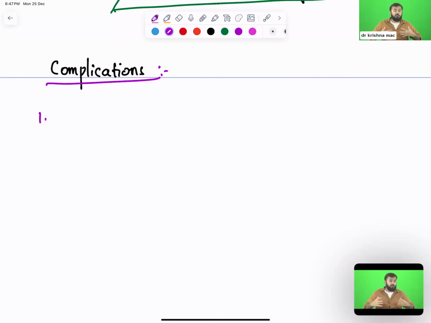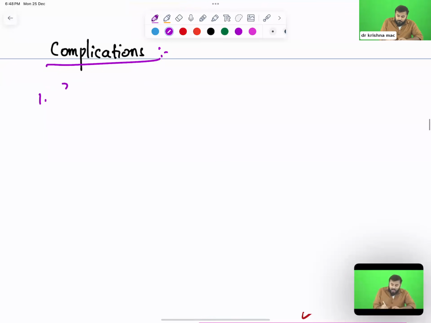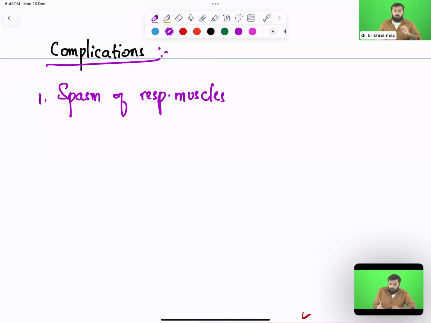Tell me. Your respiratory muscles: external intercostal, internal intercostal, diaphragm, the main muscle of inspiration, sternocleidomastoid, trapezius and scalene muscles, all these are muscles of inspiration, right? When these muscles of inspiration are contracted, you keep on taking air inside. Will you be able to breathe? No. So the patient will immediately die. So the complication can be spasm of respiratory muscles.